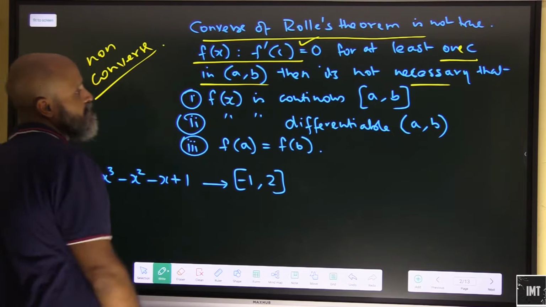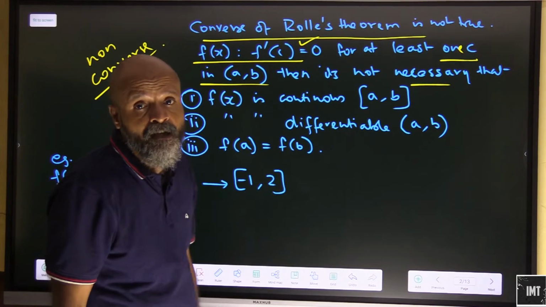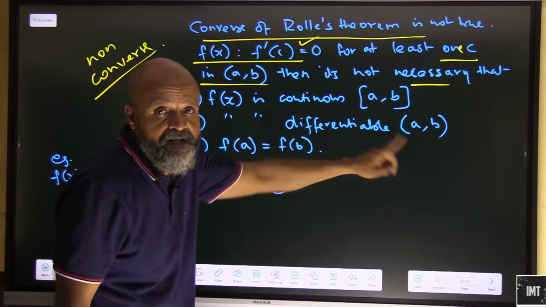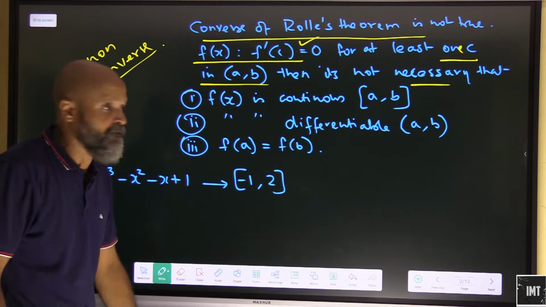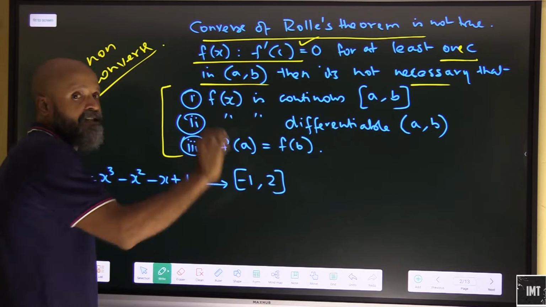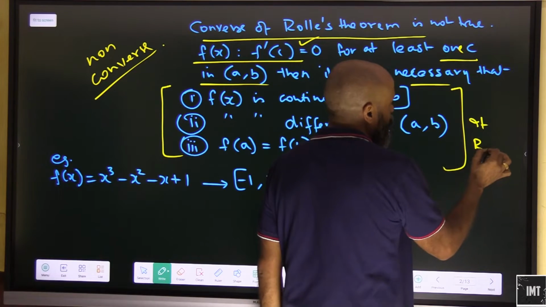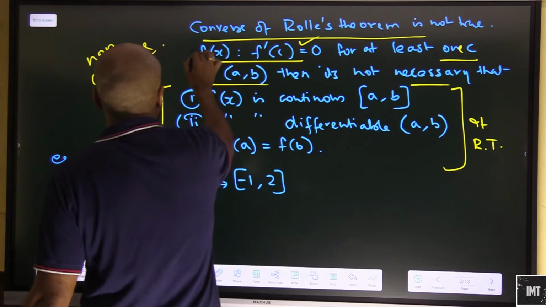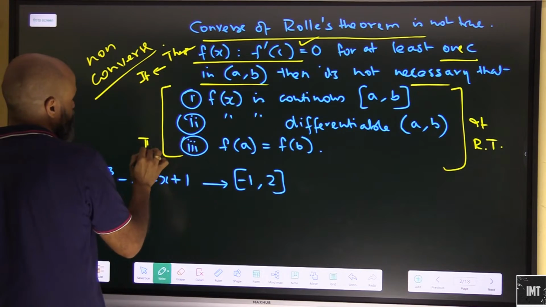It is not necessary that f(x) is continuous in the closed interval AB, f(x) is differentiable in the open interval AB, and f(a) is equal to f(b). These were the if conditions for Rolle's theorem, and this was the then condition, and now it is reversed as if and then. So this will not be applicable.